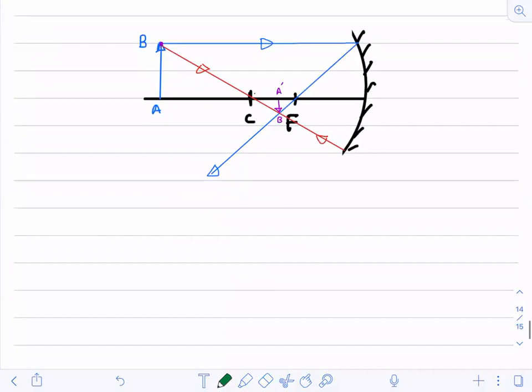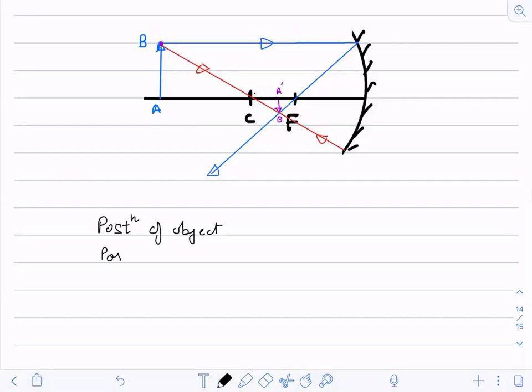So now again we are going to write down its properties. What properties will we write? We will write the position of object, the position of image, the nature of image, and also the size of image.